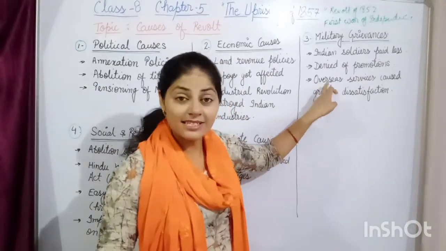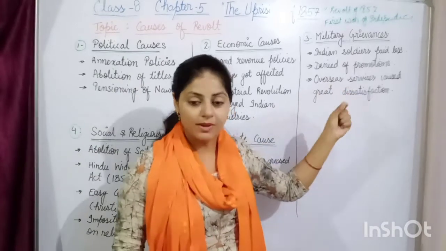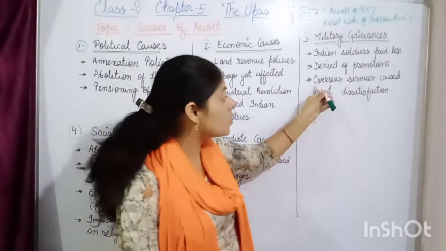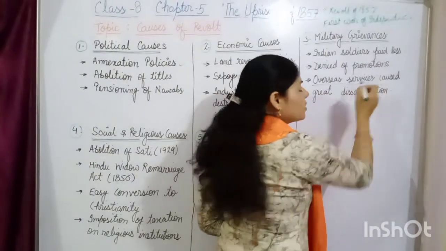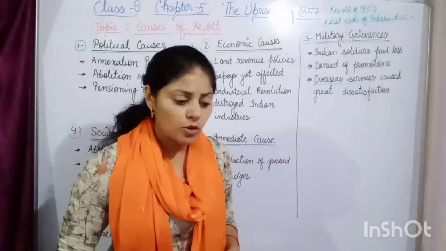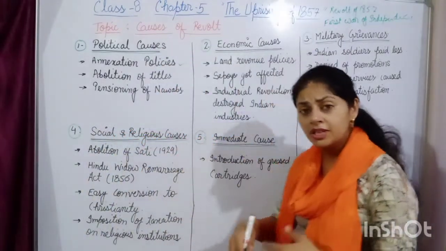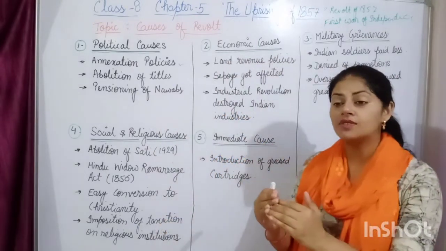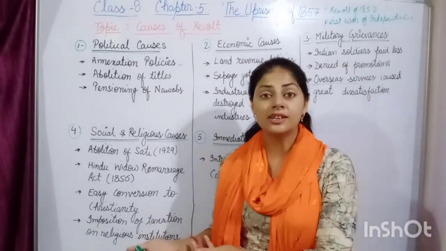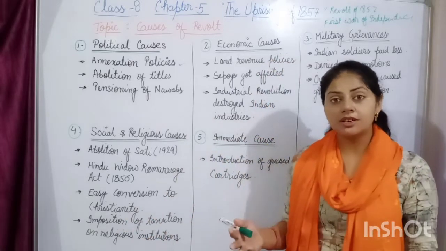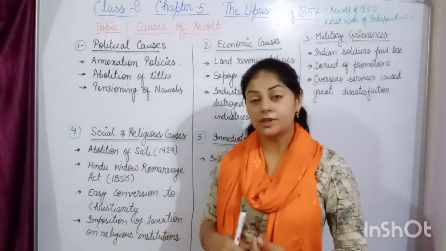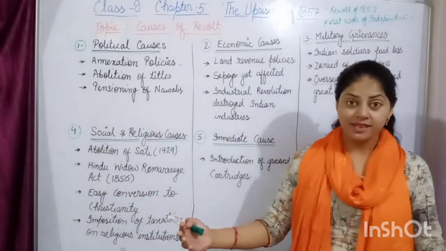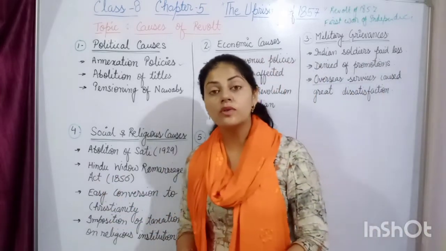Then the last and very important thing among the soldier dissatisfaction was overseas services. What is overseas services? As you know, beta, the Britishers had colonies almost all over the world. At that time it was said that the sun of the British Samrajya never set. ब्रिटिश साम्राज्य का सूरज कभी नहीं डूबता. It means that the British Empire expanded from east to west, meaning their colonies were spread all over the world.